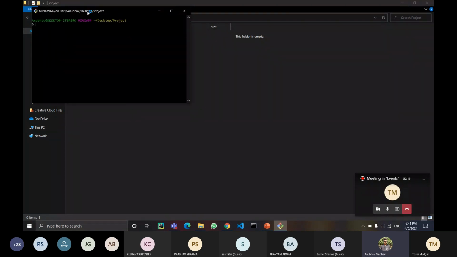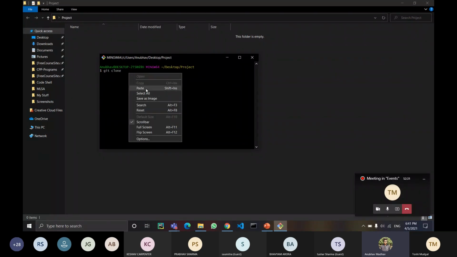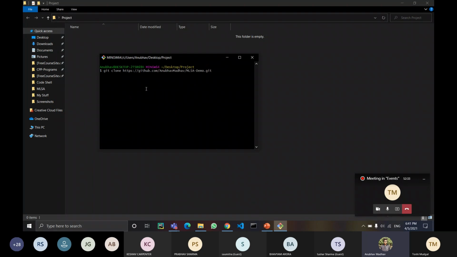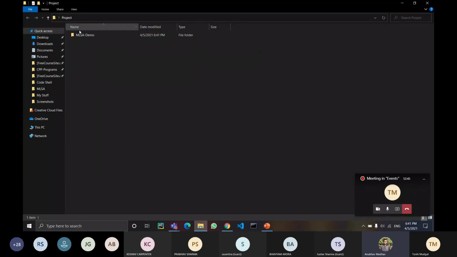So, Git Bash here, and the first command you are supposed to run, you can even write it down somewhere if you want, is to clone the repository. So write git clone and paste that link. Either right click and click on paste, or you can directly press Shift plus Insert to paste the link, and then press enter. Now what it will do is that your repository is completely cloned in this directory named project. Now we will open it.